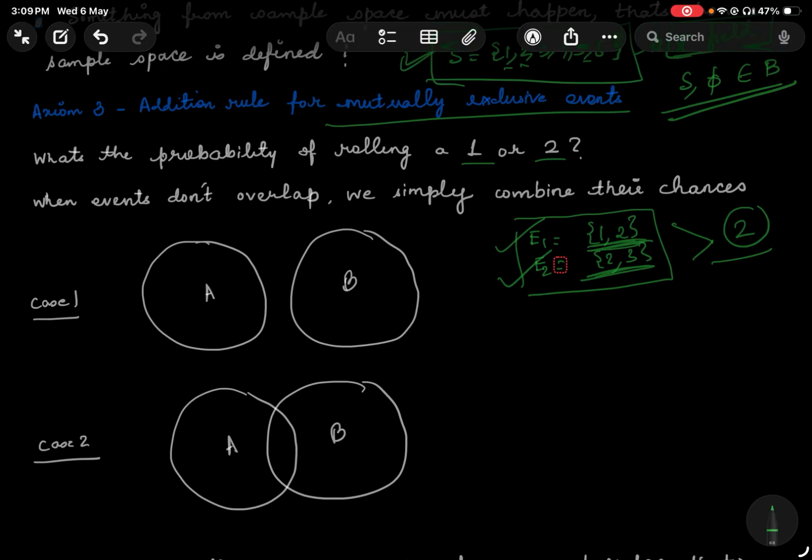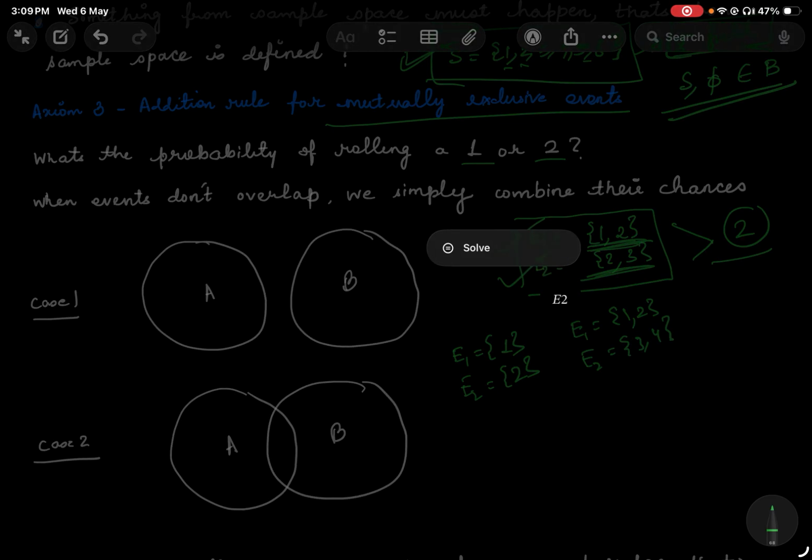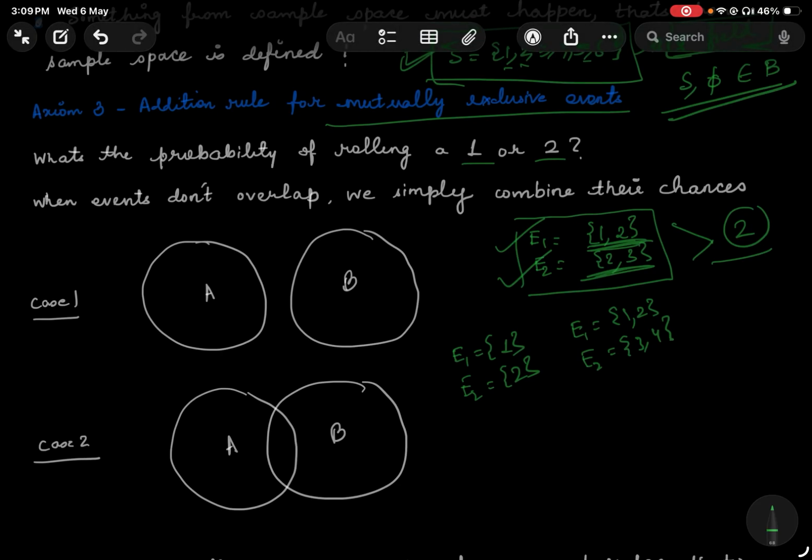So, for example, event 1 is getting a 1 and event 2 is getting a 2, or event 1 is getting a 1 or 2, event 2 is getting a 3 or 4, right? And this is a very interesting way of showing such events; we call this a Venn diagram.